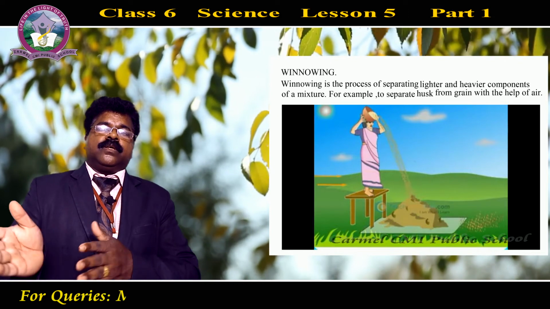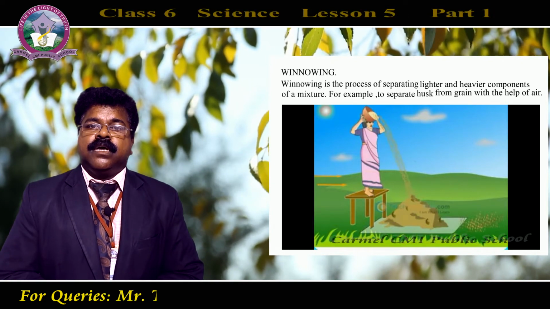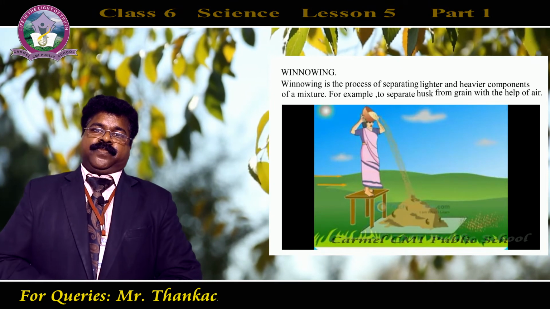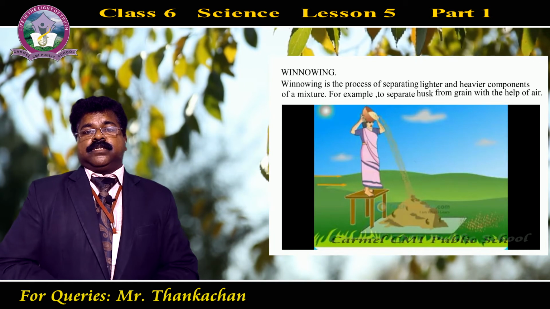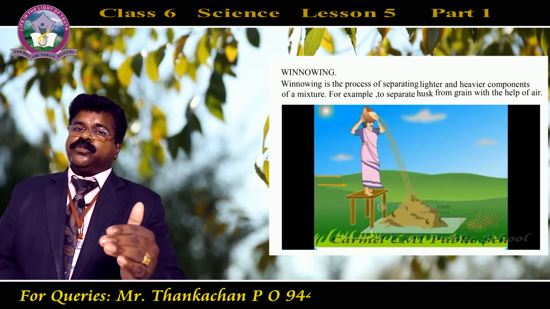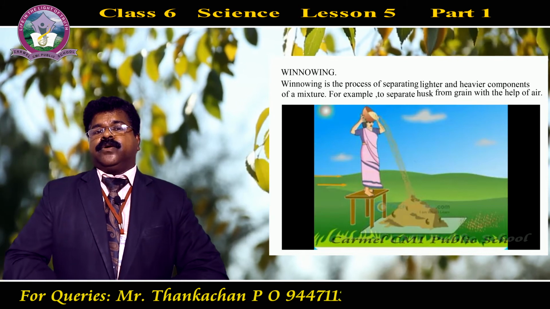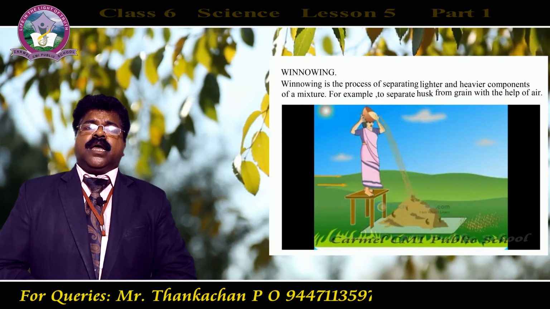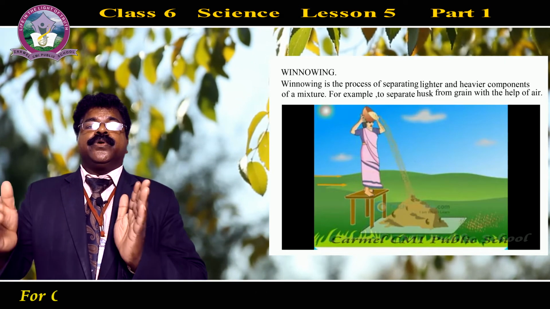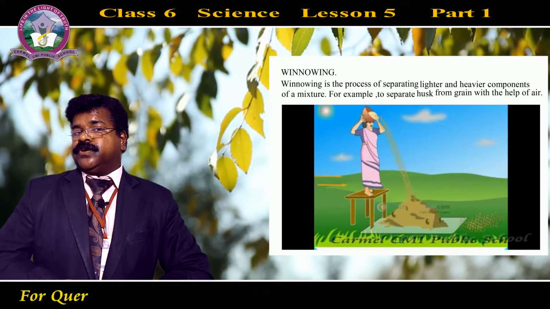So here also the farmers, after harvesting, in order to separate the grain from the husk, do this process, that is winnowing. Then what is winnowing? Now we have used two situations for winnowing. One is, in order to separate a mixture of sand and sawdust, we have used the process of winnowing.